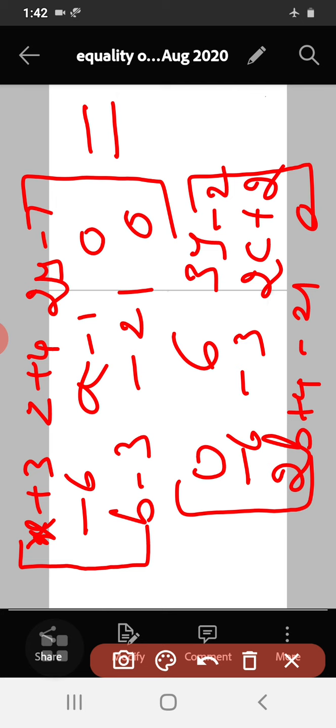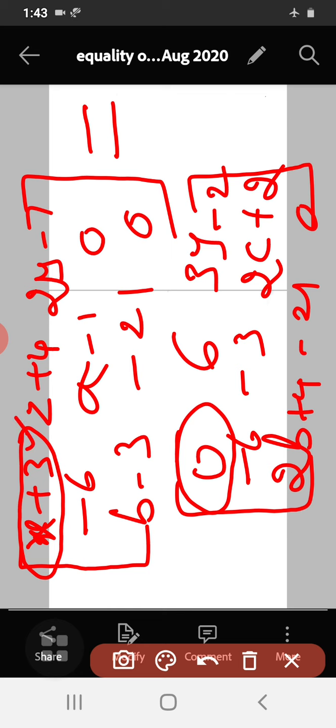See here, what does the definition say? Two matrices are equal if their corresponding elements are equal. Corresponding elements means, what is the first row first element here? x plus 3. So this should be equated to what here? First row first element is 0. So x plus 3 should be equated to 0. Then what is the second element here? z plus 4 is equal to 6.